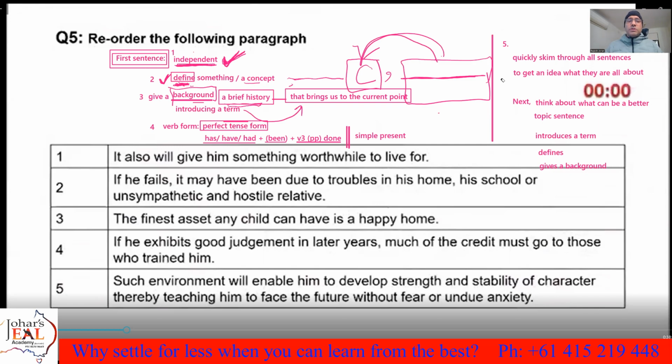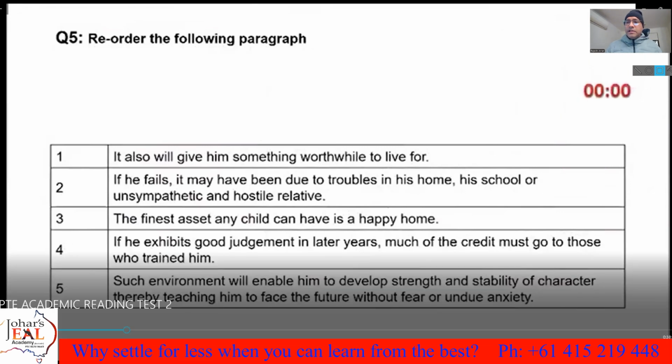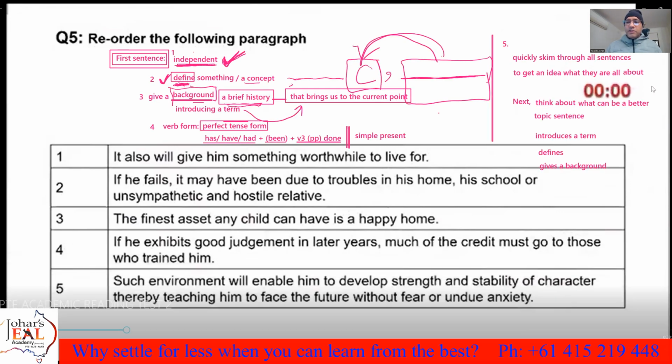Now that we've talked about the first sentence, let's talk a little bit about the last sentence, and then we'll do a few reorders. I've already told you how we can organize sentences and find a link between sentences. I'll be talking about a few other things. So the last sentence also depends on what kind of text it is. Sometimes first sentence and last sentence depend on the kind of text. But some of the common things are it